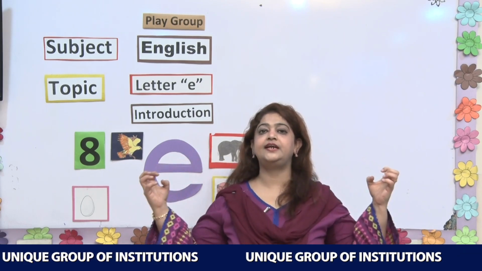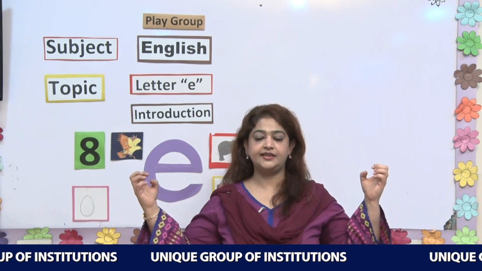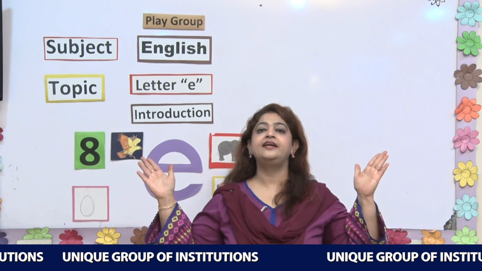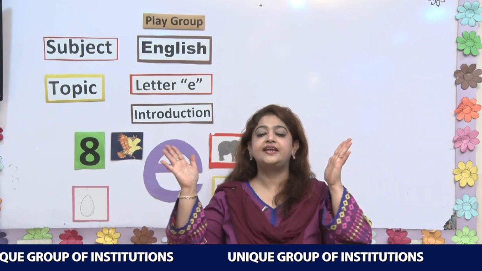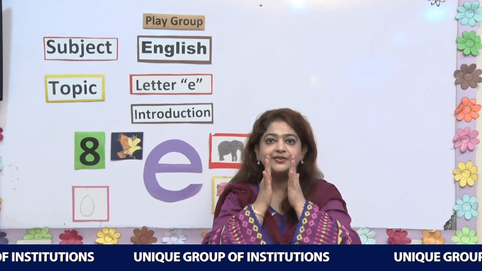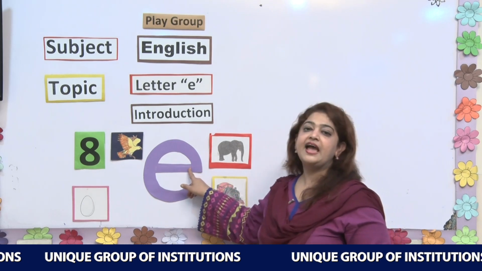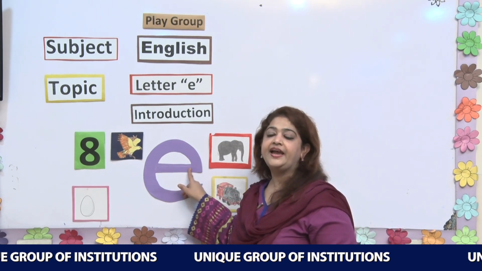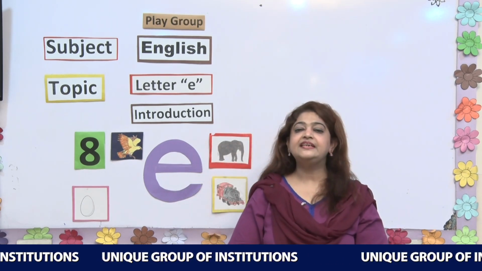When we stretch it, it's stretched like this, and when we leave it, it gets like this. Okay, E, E.